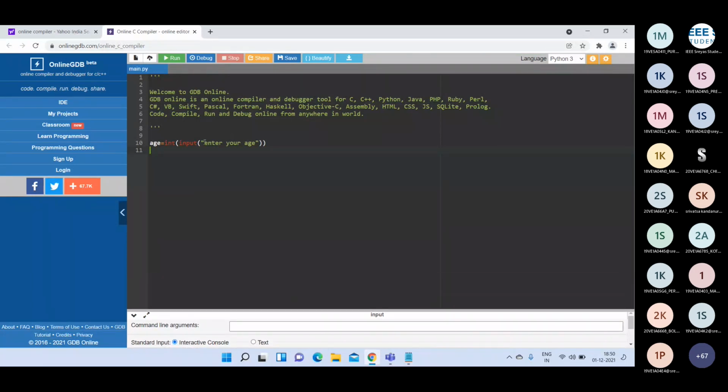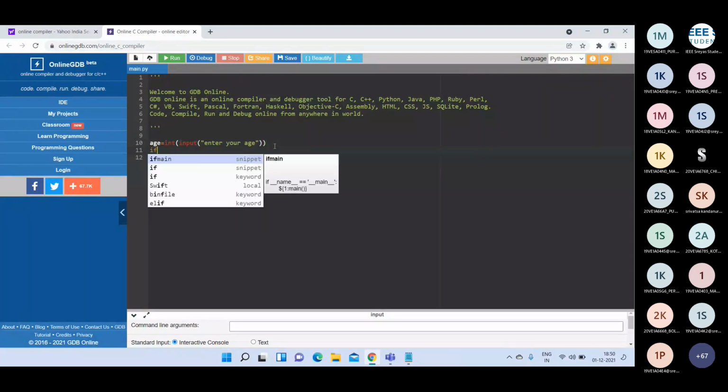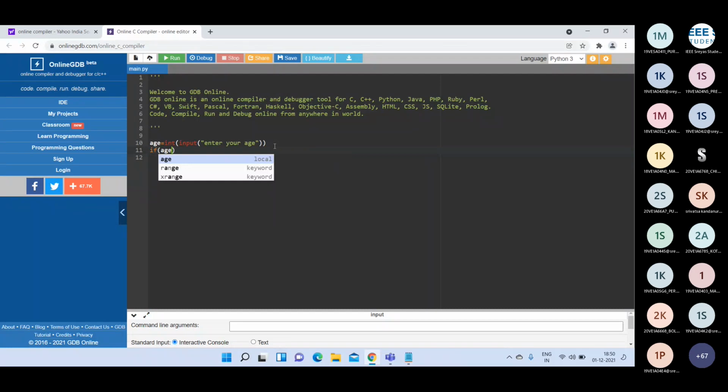That is, we are using the input function. As I told you, the input function always accepts the input in the form of strings, which will be typecasted into integer whenever required. So here age is of type integer, so we have to typecast it into integer by using the int function. Then after that, I'm going to check if age is greater than or equal to 18.